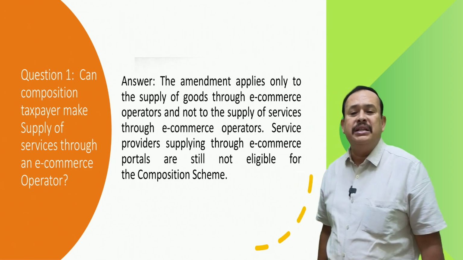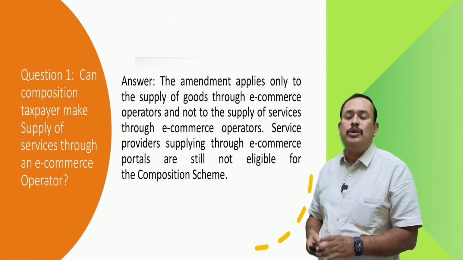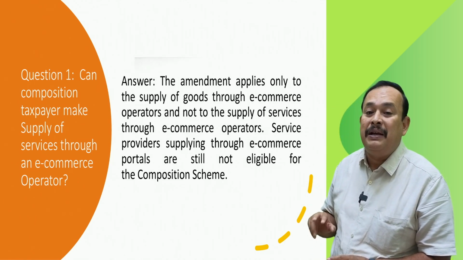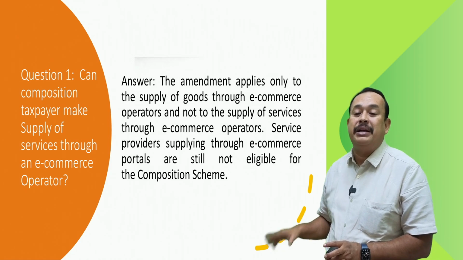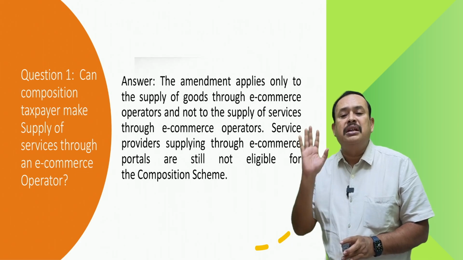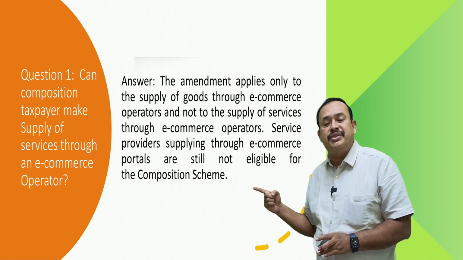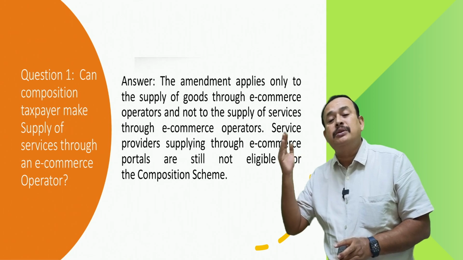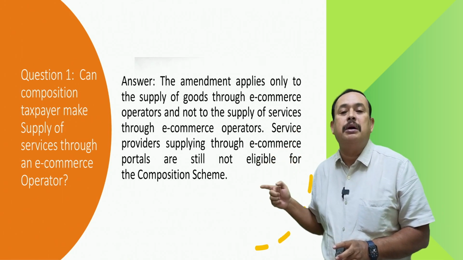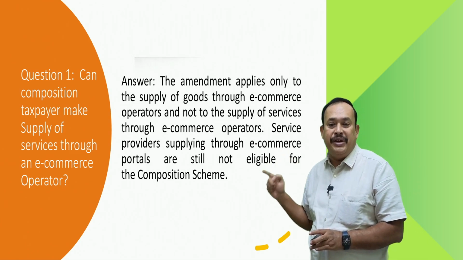The amendment applies only to the supply of goods through e-commerce operators and not to the supply of services through e-commerce operators. Services supplied through an e-commerce operator portal are still not eligible for the composition scheme. That means supply of goods through an e-commerce operator is allowed, and supply of services through an e-commerce operator is not allowed. That is the meaning of it.